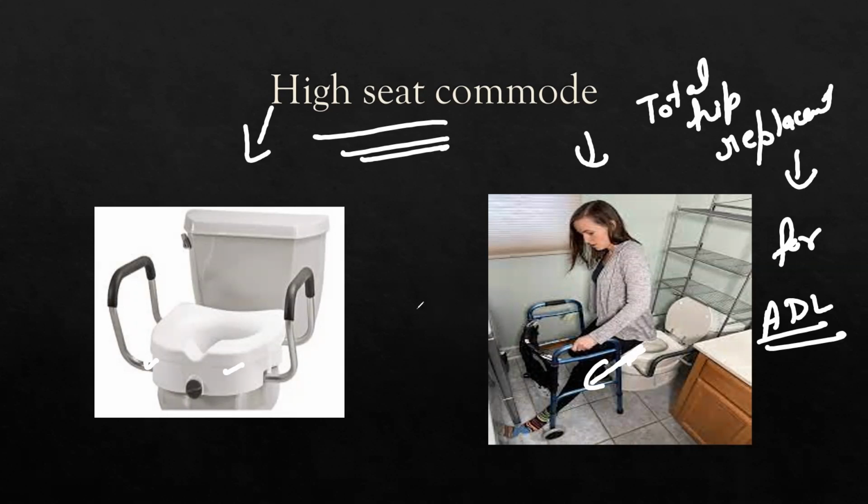Brushing, bathing, all these are activities of daily living, or the basic activities of the human. Other options are also appropriate for total hip replacement, but in the question we have to find the right option regarding the activity of daily living. The use of the toilet seat is a daily activity. So this is the right option here.